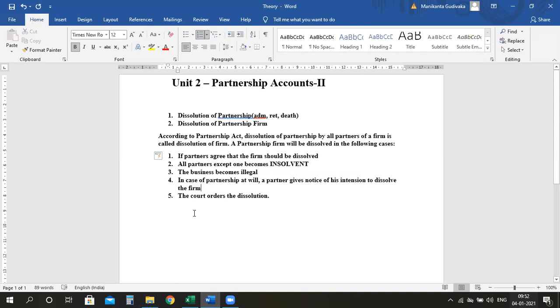And the last one, whenever you get a notice or court order to stop the business under the name of the partnership, or dissolve the complete firm, then you call it dissolution of firm. Only remember, dissolution of partnership firm means ending the partnership business. Clear? But dissolution of partnership means you are not ending the business.